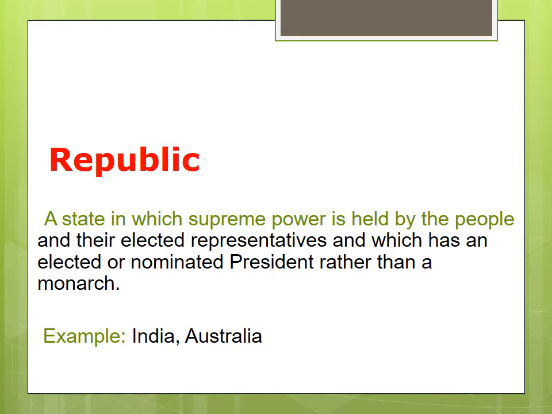Next one is republic. A state in which supreme power is held by the people and their elected representatives, and which has an elected or nominated president rather than a monarch. So in our country we follow the republic method also, is that not so? The supreme power is held by the people. That is republic. Example India, Australia. So in India we follow democracy and republic.